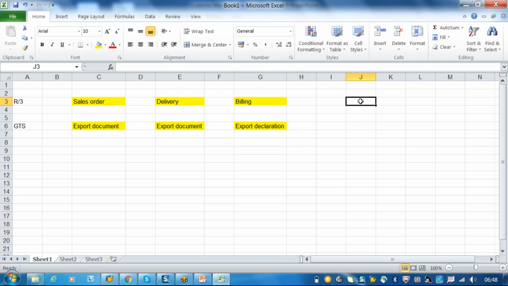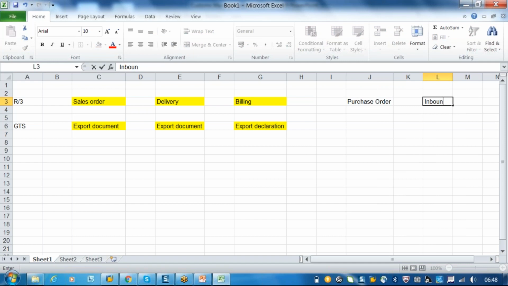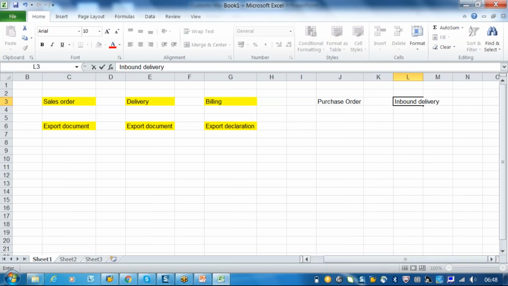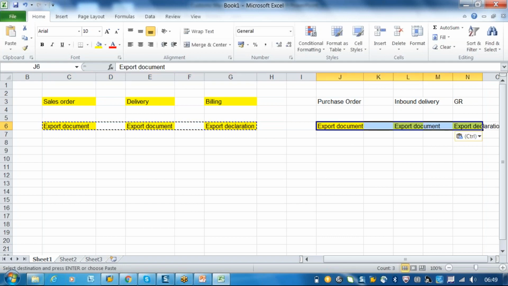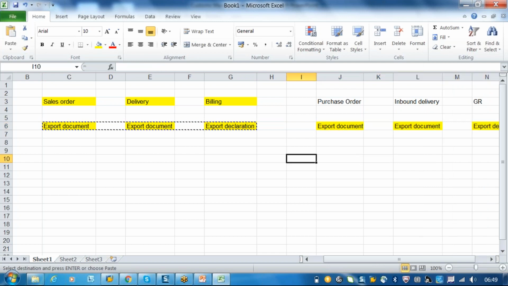The same way if you are doing it for purchase orders, then inbound delivery, after this we have GR. This is also the same.